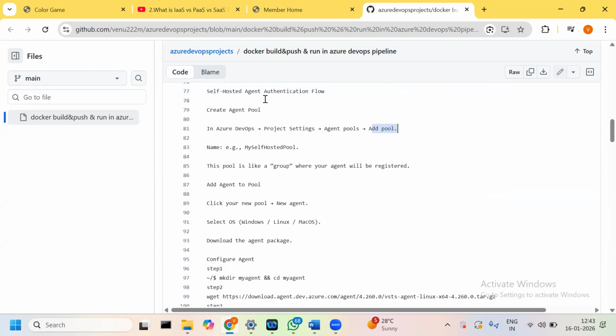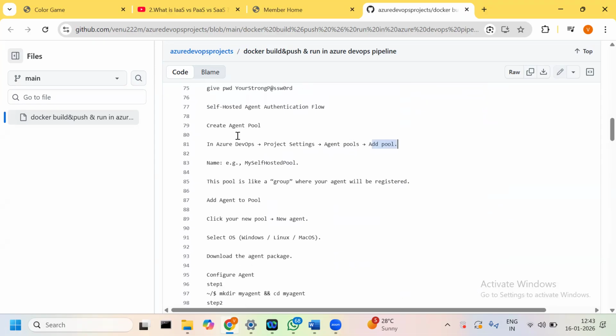why do we go with a self-hosted agent? Because we can run huge jobs and we can manage the infra on our own. That is the case where we go ahead with the self-hosted agent. There are two kinds of agents, Microsoft-hosted agent and self-hosted agent.